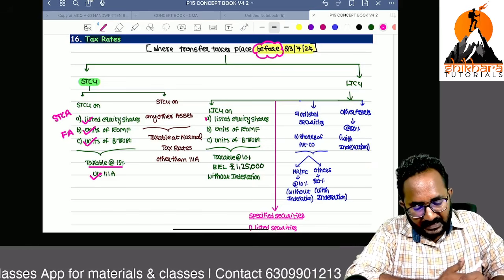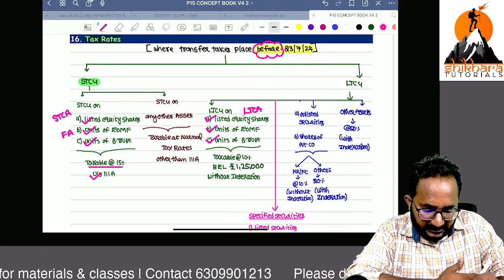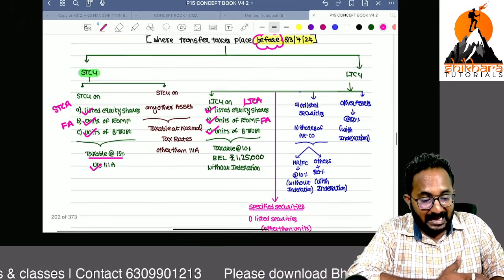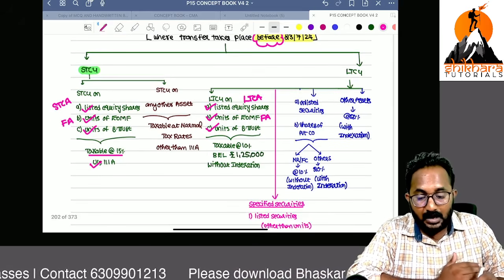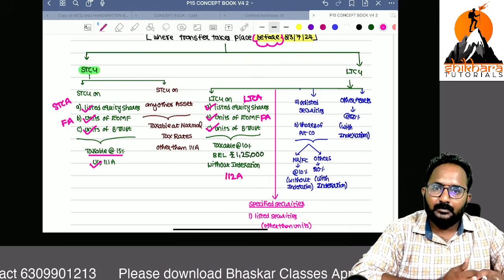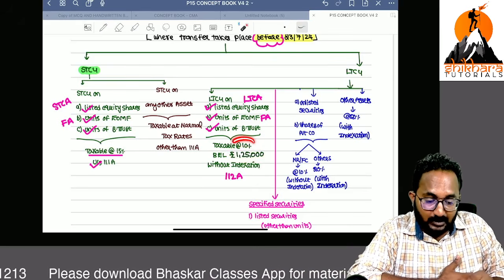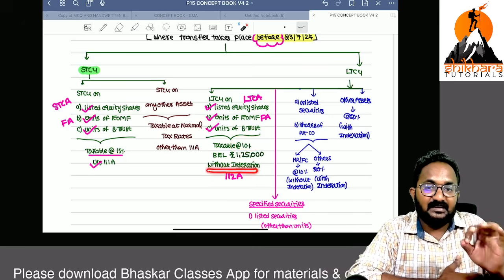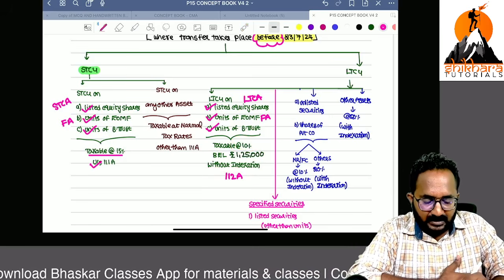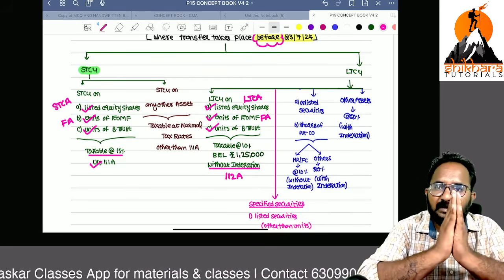If these three financial assets are long term capital assets, we have to calculate the capital gain under section 112A. Remember 112A: basic exemption limit 1,25,000, taxable at the rate of 10% and without indexation. In case of short term, don't think about indexation, but here also we can't take any indexation. So you got one clarity.